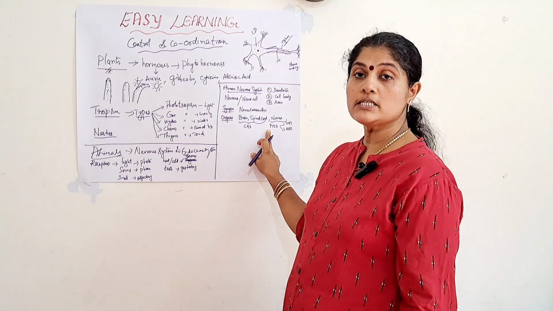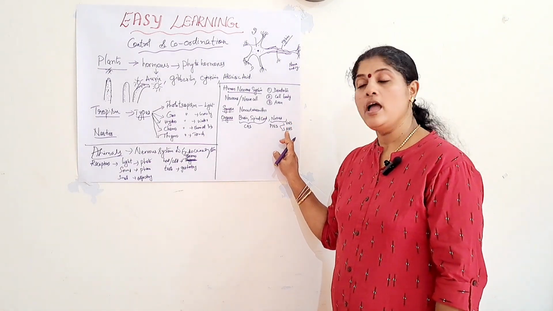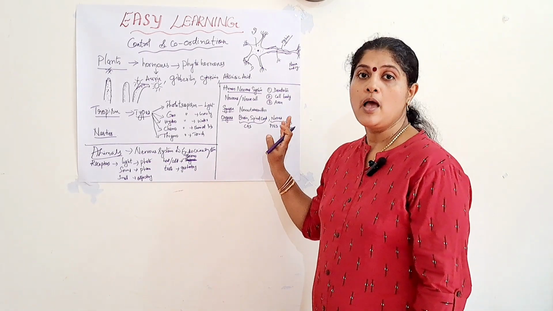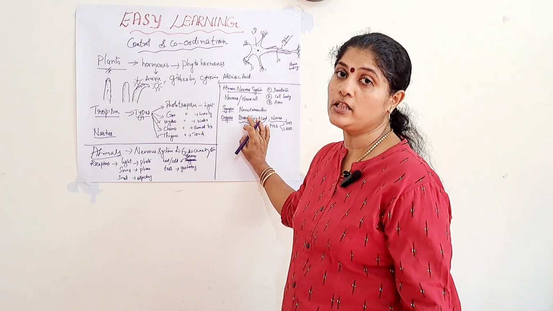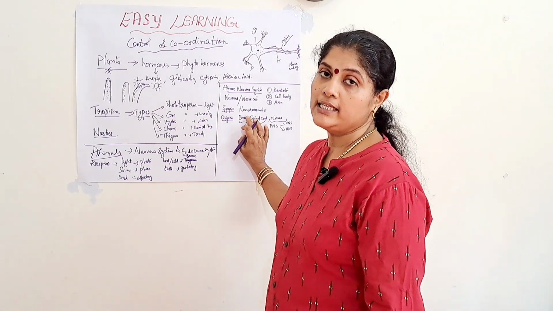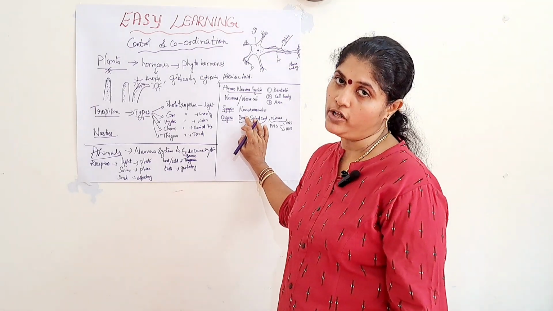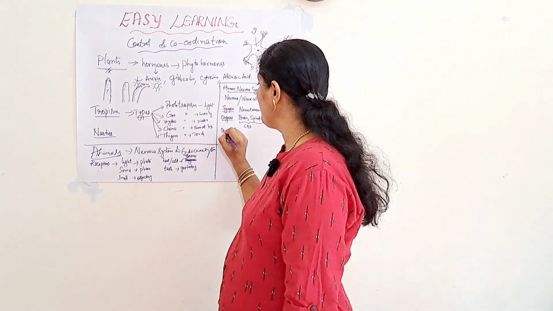So, the peripheral nervous system is again classified into two, voluntary nervous system and the autonomic nervous system. Here I am not going into detail, but you should know what is meant by peripheral system, what is its classification, what are the organs involved, what is involved in the central nervous system, and what is involved in the peripheral nervous system. Okay, next another important topic under this is the reflex action.